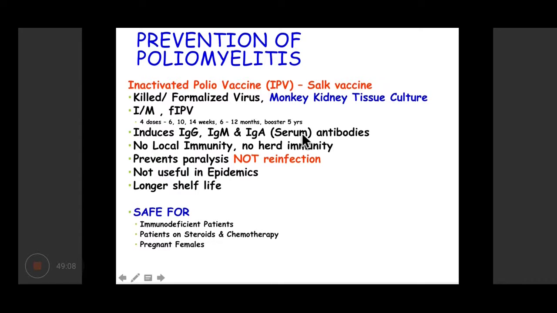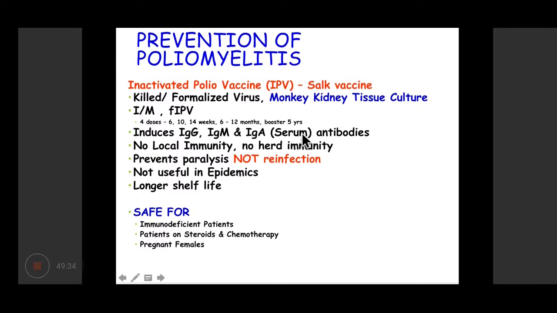It is given in a fractional dose. So it induces IgM, IgG, and IgA, but there is no local immunity. IgA is present only in serum because the virus has not come in contact with the gut. So there is no local immunity. Hence, it doesn't prevent infection by the virus in the gut. It protects against the disease, but not against infection.